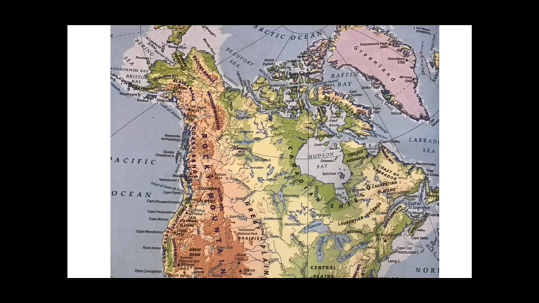And one more thing I want to make clear to you: these are the Rocky Mountains, which lie to the east of these ranges. As I have told you, this is the Coast Range, this is the Cascade Range, and this is the Sierra Nevada. So the Rocky Mountains lie to the east of these ranges. And one more important thing is that these collective ranges are known as the Western Cordillera. I hope this is clear to you, but I am also making a rough map so that you may get a clearer view of this.